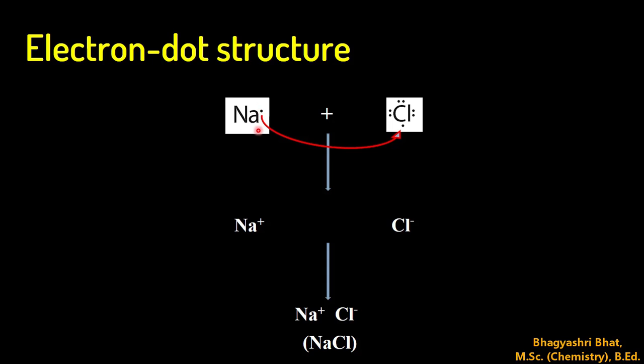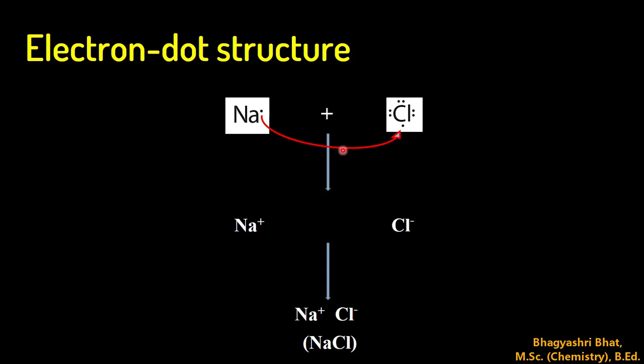Now, we have sodium, its atomic number is 11. So its electronic configuration is 2, 8, 1. The number of valence electrons in sodium is 1. So I have represented that 1 electron with 1 dot here. Chlorine, its atomic number is 17. So electronic configuration is 2, 8, 7. So there are 7 electrons around the chlorine atom.